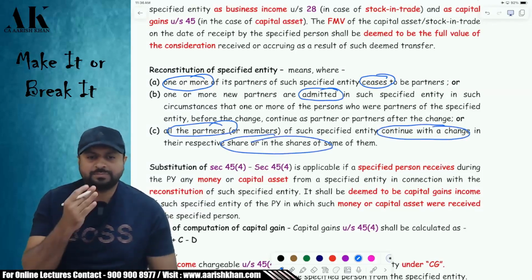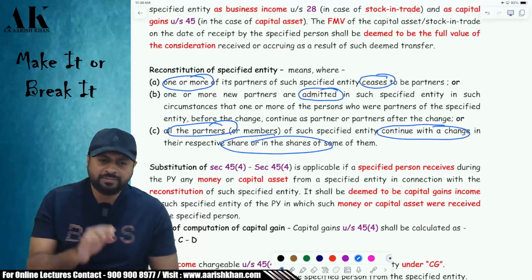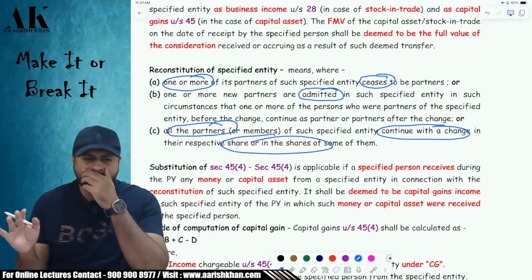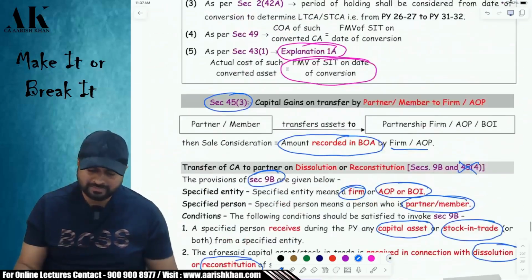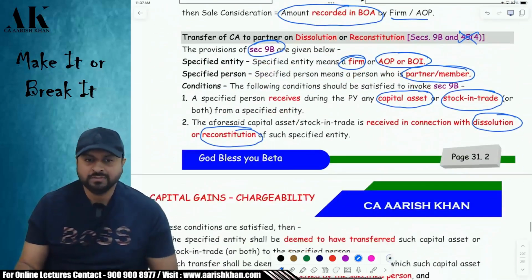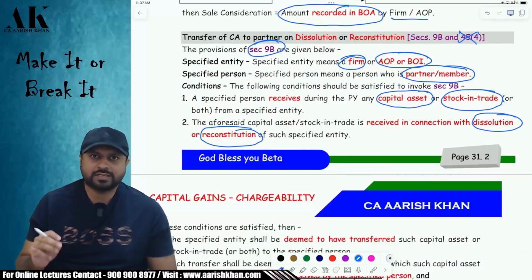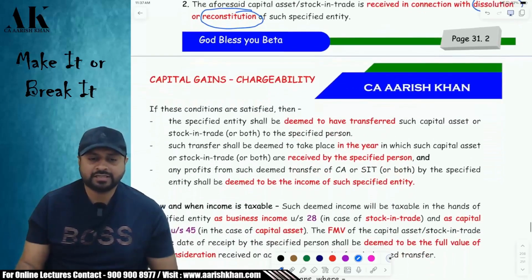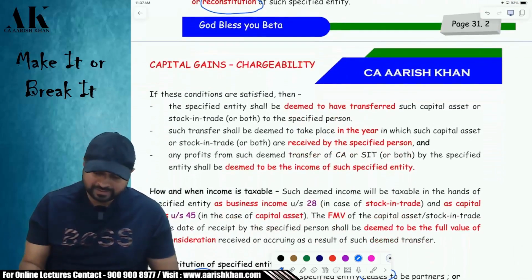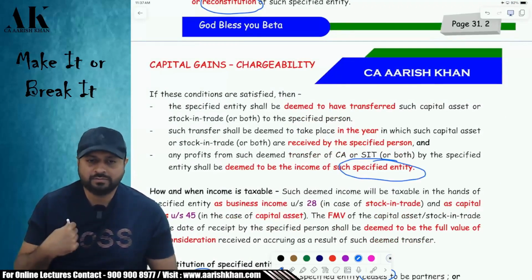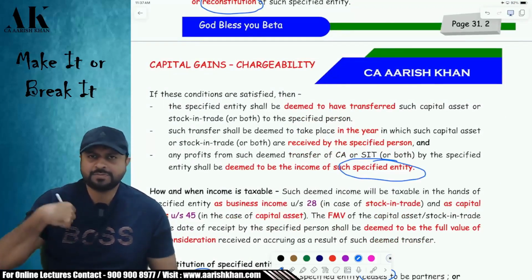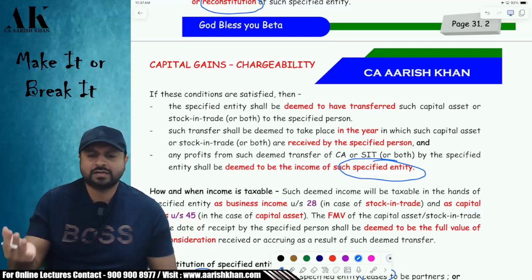So either the partners are leaving or partners are admitted, or there is no admission or retirement, but just a change in the profit sharing ratio of all the partners. That can be called as what? Reconstitution. So this section is applicable in two circumstances, either on dissolution of the firm or on reconstitution of the firm. Then in that case, the capital gains will be chargeable in whose hands? It will be chargeable in the hands of the entity. Entity means who? Partnership firm. Because the partnership firm is transferring the asset, the partnership firm will pay the tax.